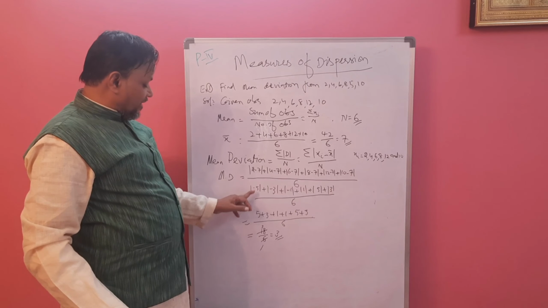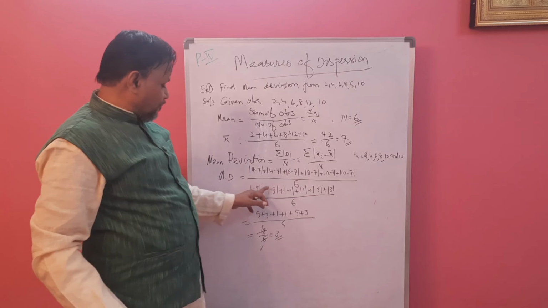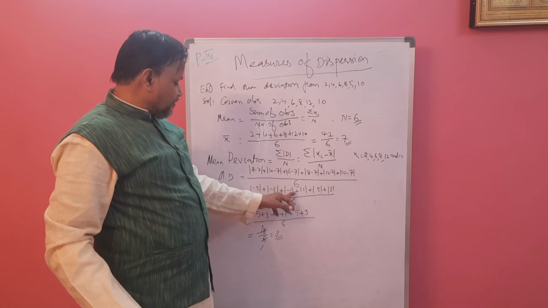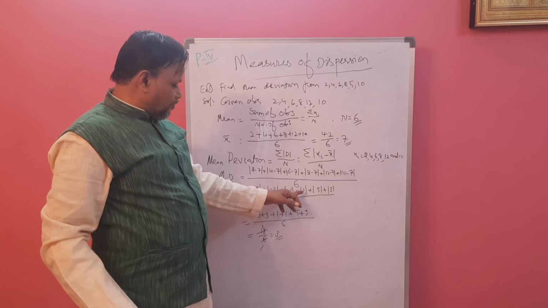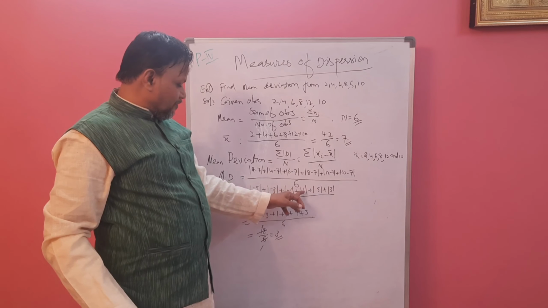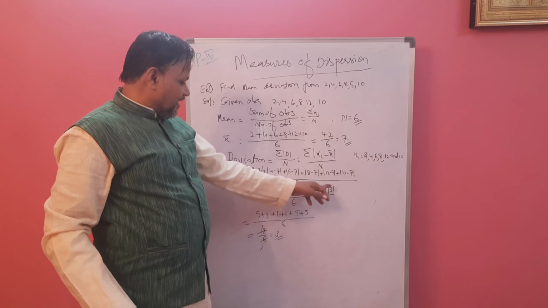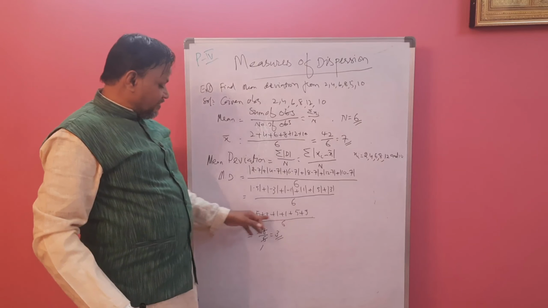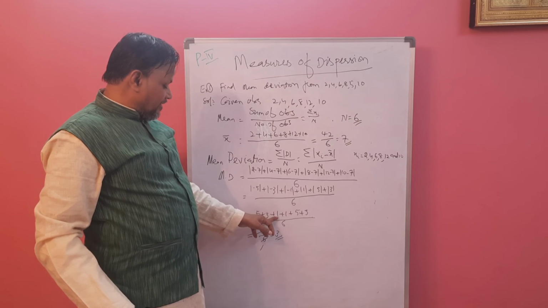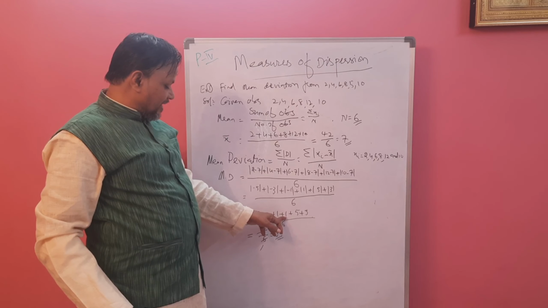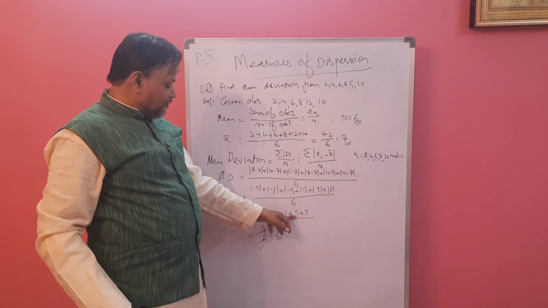Modulus of minus 5 is plus 5. Modulus of minus 3 is 3. Modulus of minus 1 is 1. All positive, we will get positive. Modulus of 1 is 1, 5 is 5, 3 is 3. Now add these numbers. 5 plus 3, 8. Plus 1, 9. Plus 1, 10. 10 plus 5, 15.